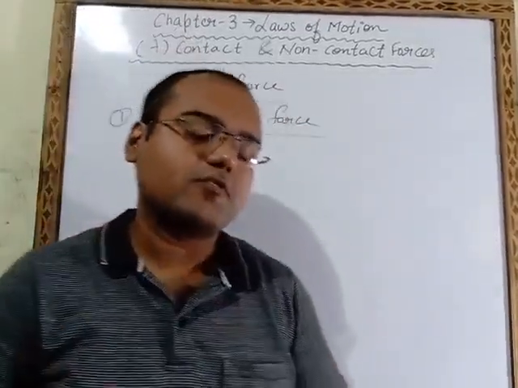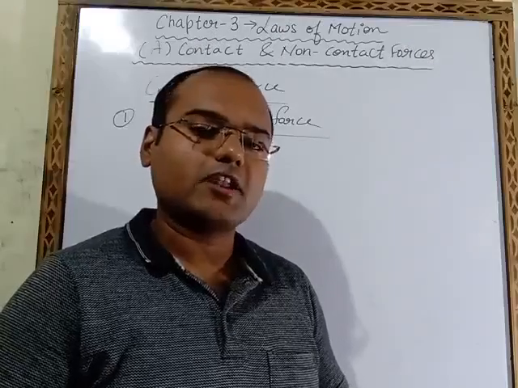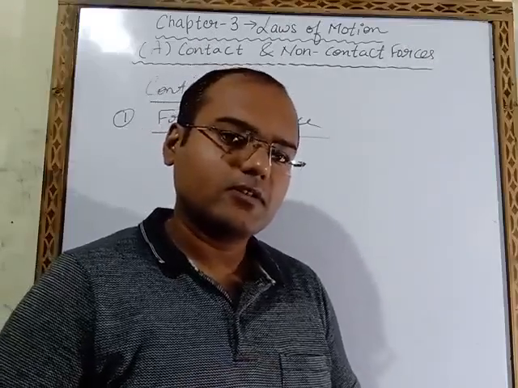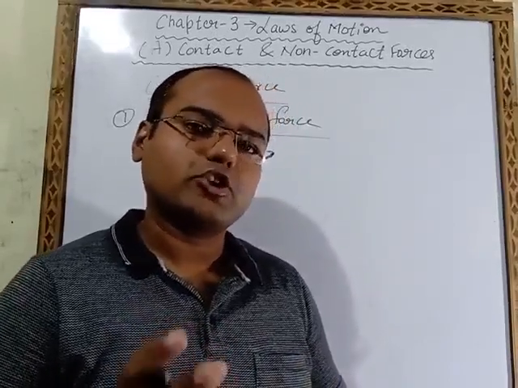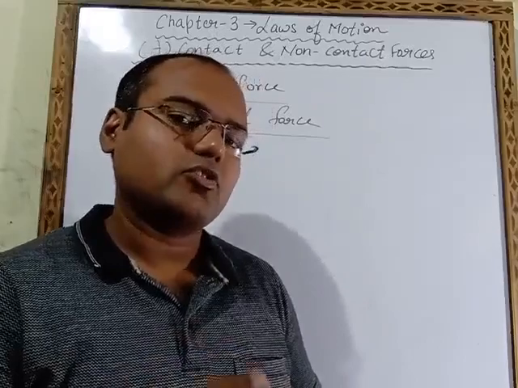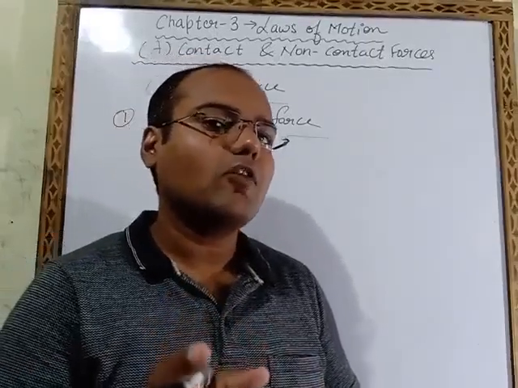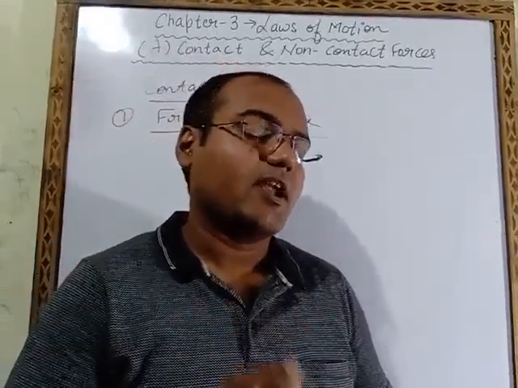So what is frictional force? When a body slides over a rough surface, a force starts acting in a direction opposite to the motion of the body. That force is called force of friction.